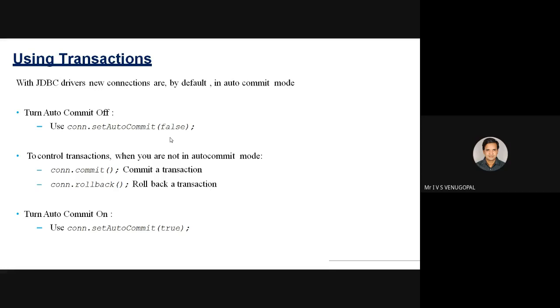If you want to roll back, you can't do it otherwise. So if you want to roll back any transactions, first you need to set auto commit to false. If you want to commit a transaction, you can use con.commit. If you want to roll back, you can use con.rollback. Con.rollback can be called only if you set auto commit to false. After all, if your transactions are over, you can again set auto commit to true.